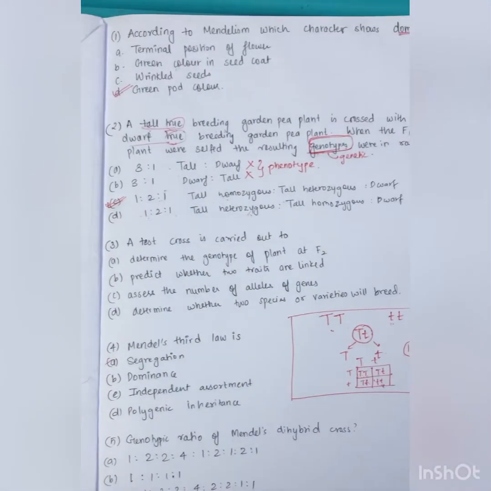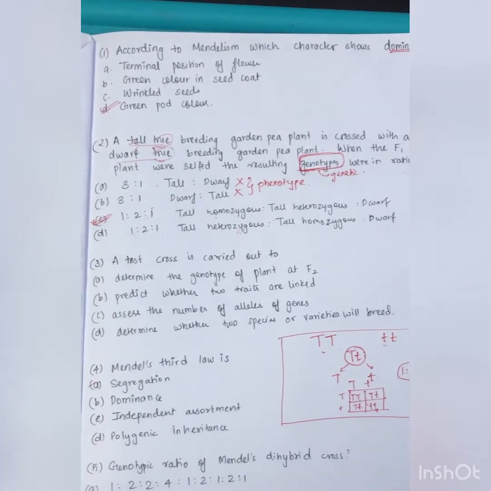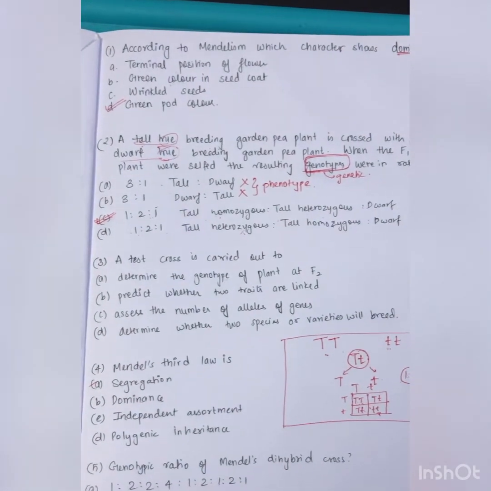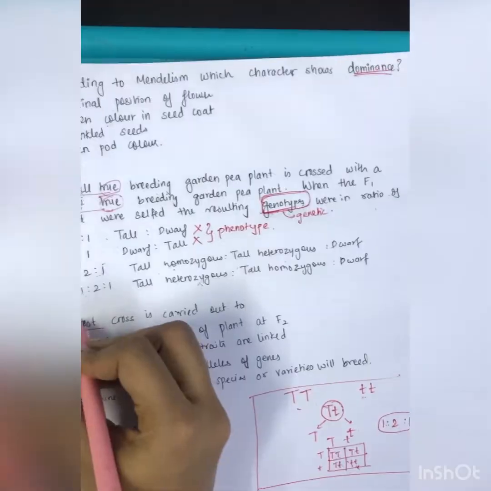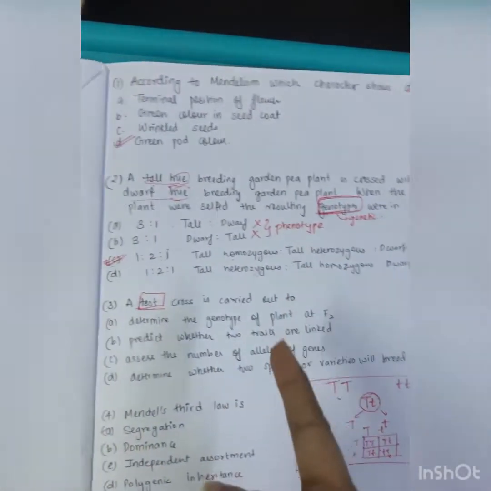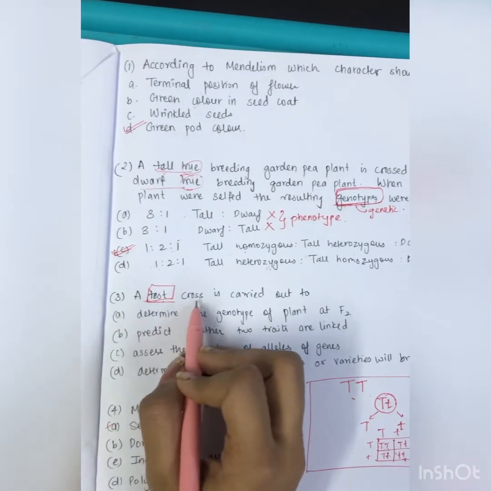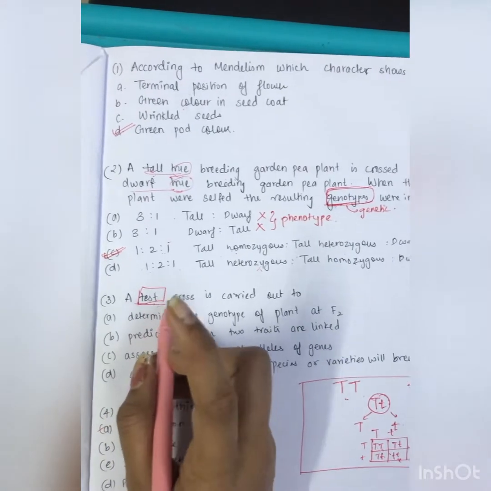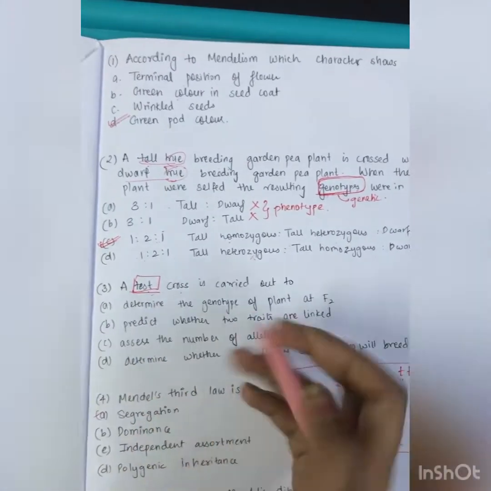Let us do the third one. It says a test cross is carried out to... Now, as I have said, test, so you have to test something. In a test cross, we test to find the unknown genotype. So let us read the options.